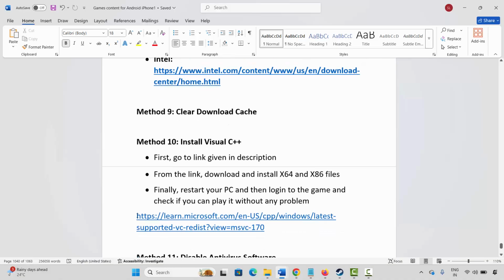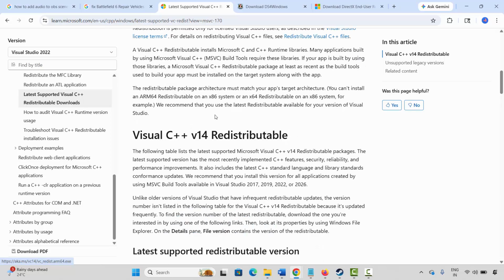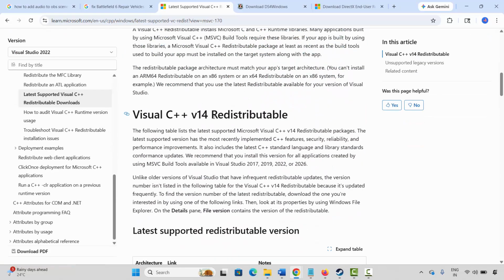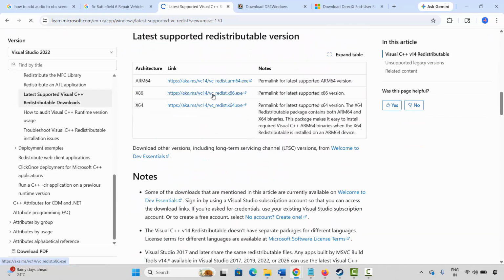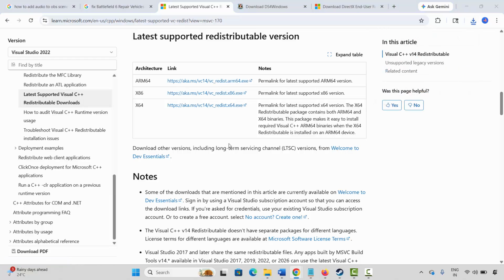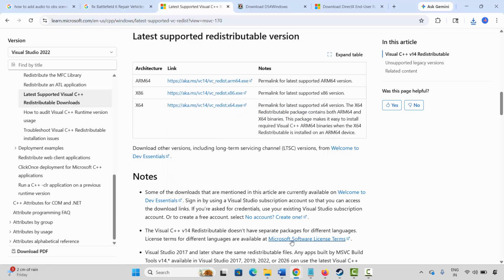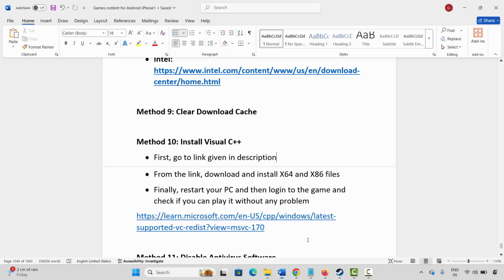If not, next is to install Visual C++ files. For that, I have already given this link in the description. Just copy and paste it in your browser. After the website opens, go below. From here, you have to click on the link to download. Once the file is downloaded, you have to open it. You will get a repair or install option. So simply click on install. Wait for some time. Now after this, restart your PC. Once your PC restarts, again log into the game and then check.